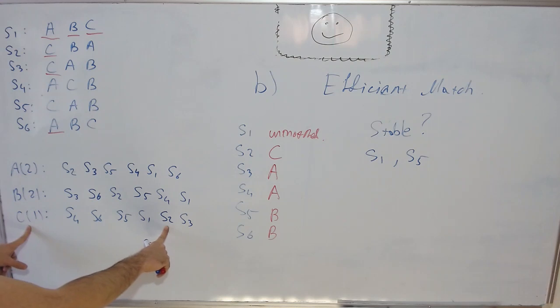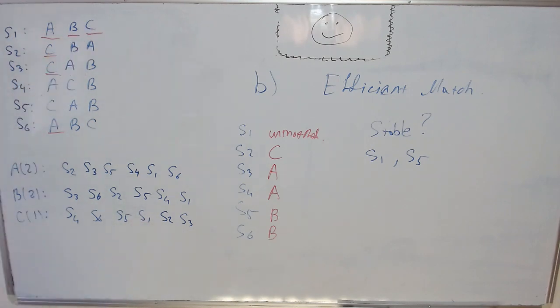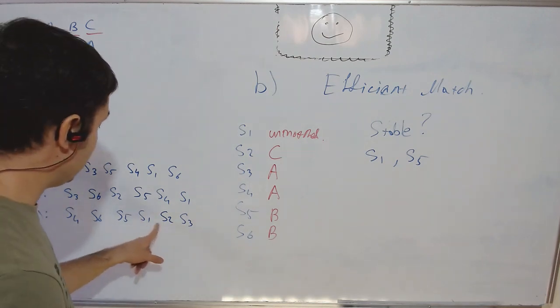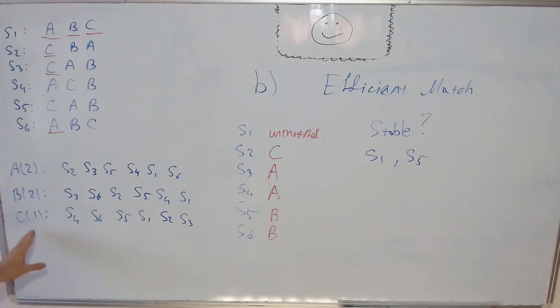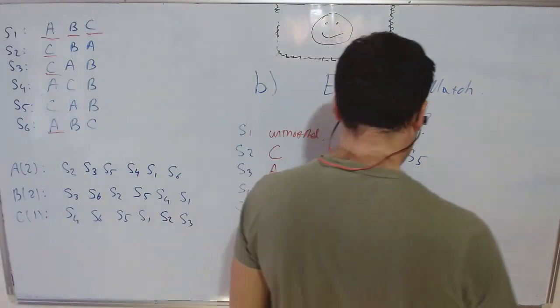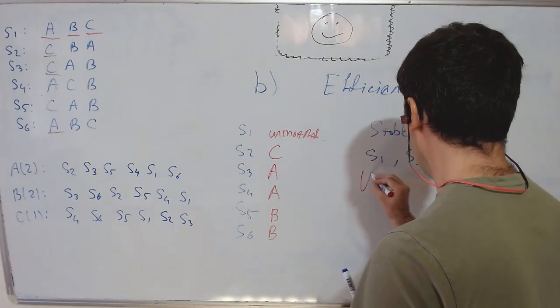And let's see. Clearly there is a runaway couple with S1. If S1, who is not attached to anyone, picked up a phone and called school C and said, how about admitting me? School C would actually want to do that. If school C is allowed to drop S2, it will gladly do it and get S1. Notice that S5, who was admitted to school B, would also rather go to school C, and he is also higher qualified. So the answer here is unstable.